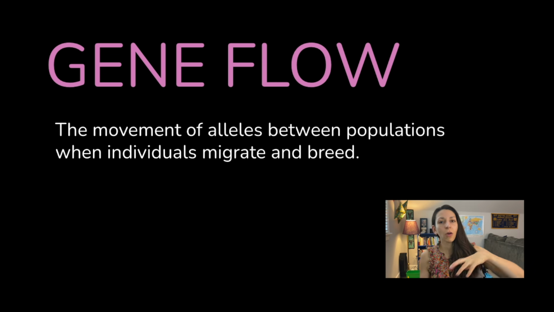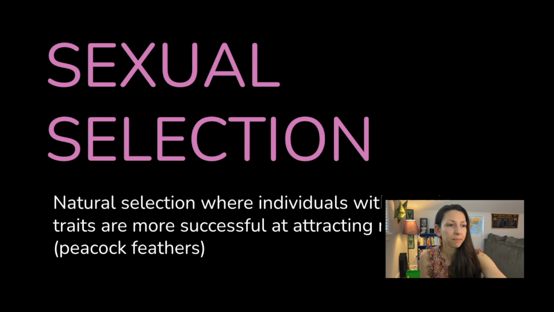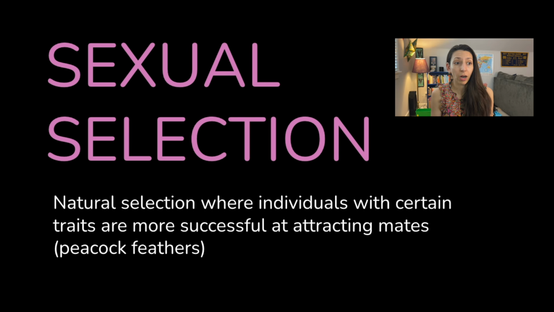And then gene flow is usually just about migration. So the movement of alleles between populations where individuals migrate and they're going to breed together. And this is just one of the mechanisms of evolution that you probably studied. Sexual selection is a type of natural selection where individuals with certain traits are more successful at attracting mates, so a certain color of peacock feather, for example.